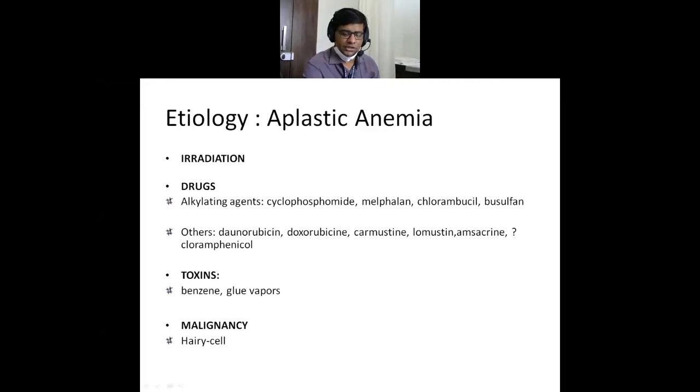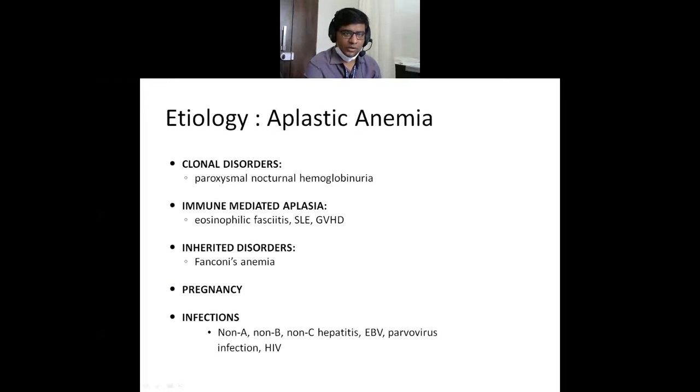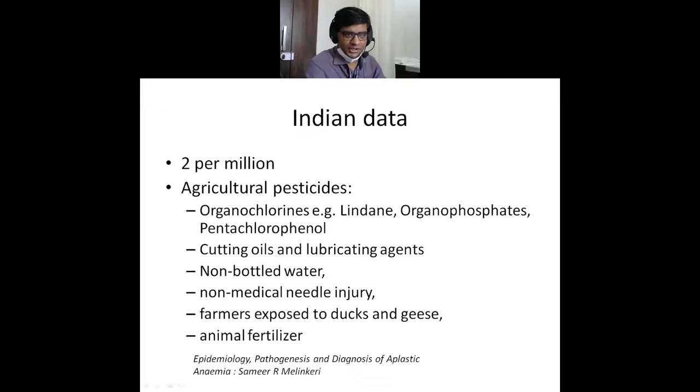Etiology wise, these are the various etiological agents, just to make sure that you know these, so that if a question comes in the exam, you can mention these causes. One is radiation, second is toxins, malignancies, drugs, clonal disorders, paroxysmal nocturnal hemoglobinuria, and some inherited disorders. One must mention inherited disorders such as Fanconi's anemia, dyskeratosis congenita, and others. These are chromosomal breakage syndromes in which aplastic anemia can come at an early age with typical phenotypic features in these patients.